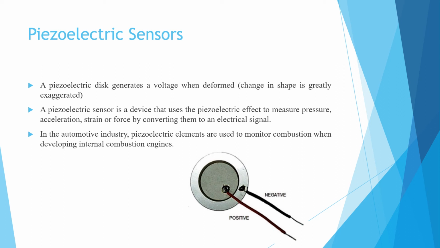A piezoelectric sensor is a device that uses the piezoelectric effect to measure pressure, acceleration, strain, or force by converting them to an electrical signal.